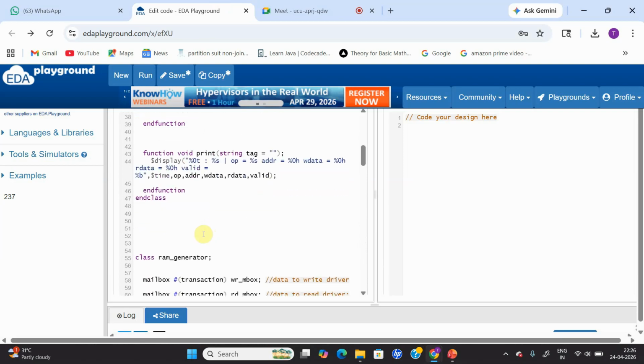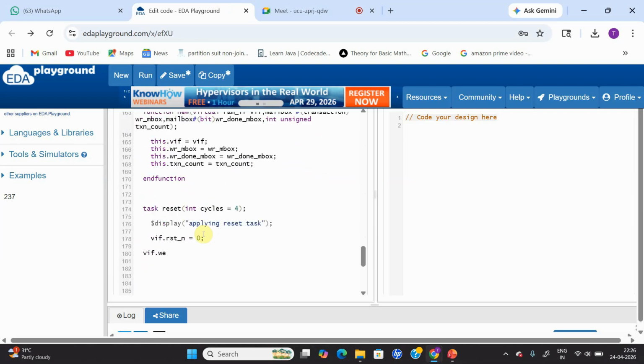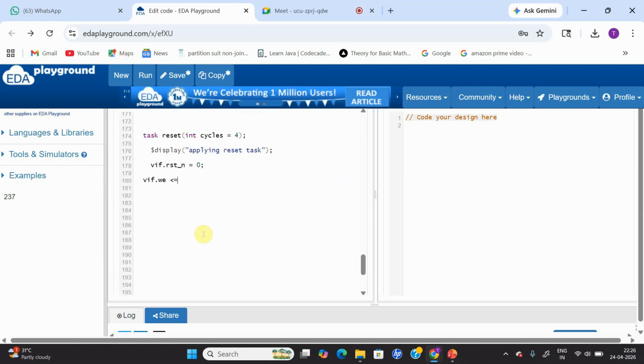It is WE, so I'm going to give WE equal to 1'b0, using non-blocking assignment. And vif.address is equal to 0, and vif.wdata is equal to 0.